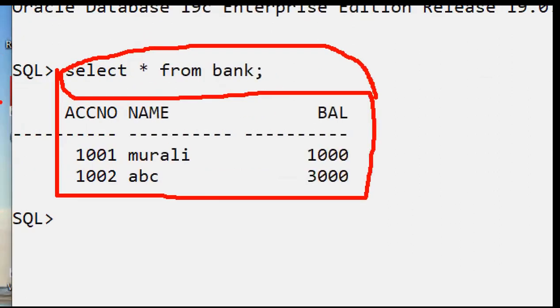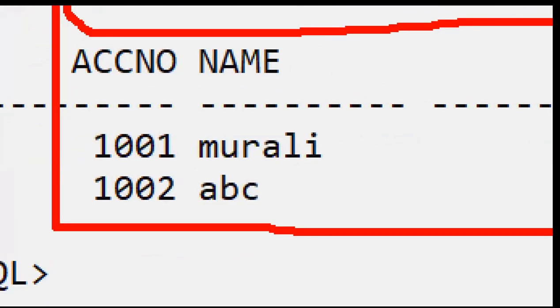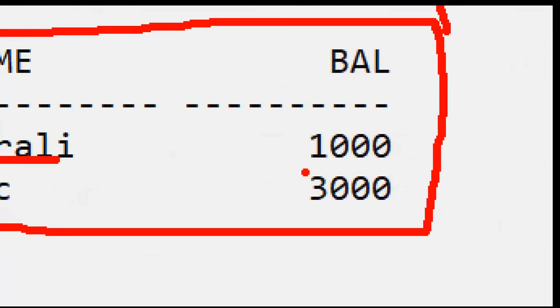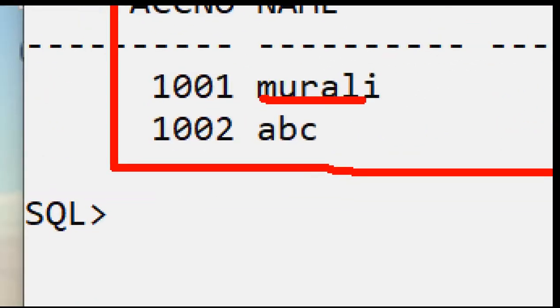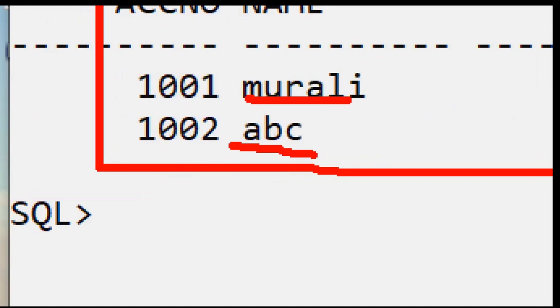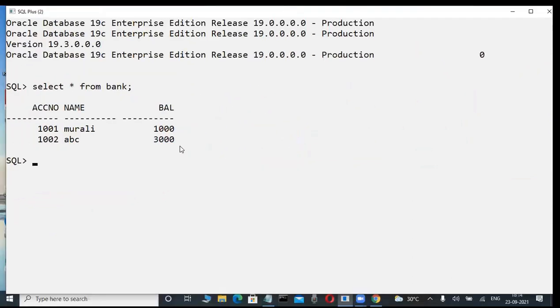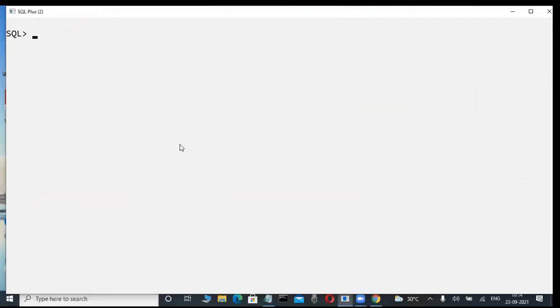Observe it here. This is the account number 1001. My name is Murli. My balance is how much? 1,000 is there, for example, in the present situation, in SBI Bank or anything. Again, another account holder, the customer, is ABC. Now that account holder's balance is 3,000. Just observe it here. Now slowly observe it here.